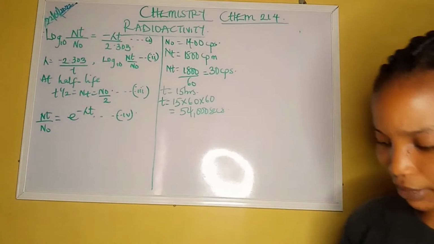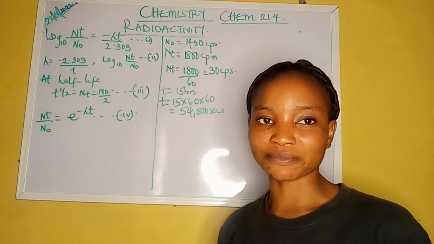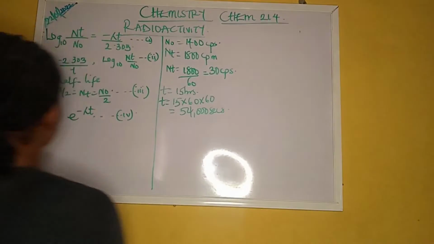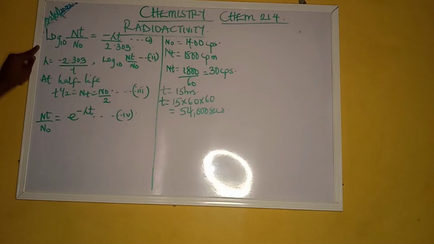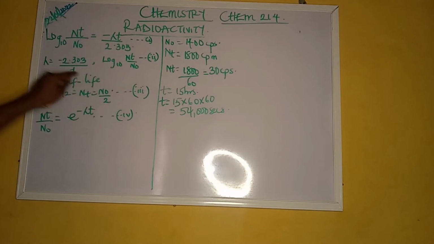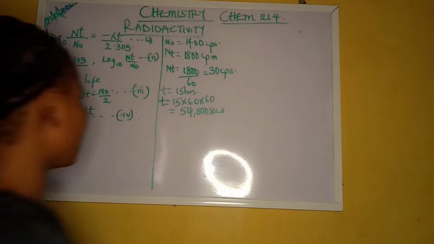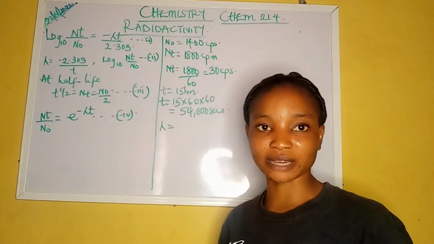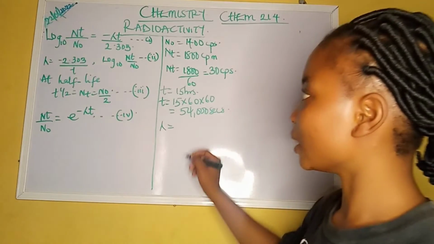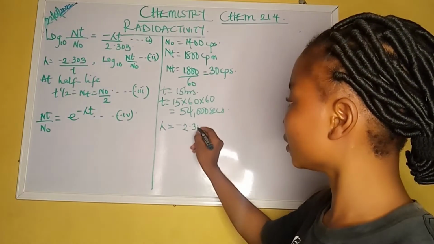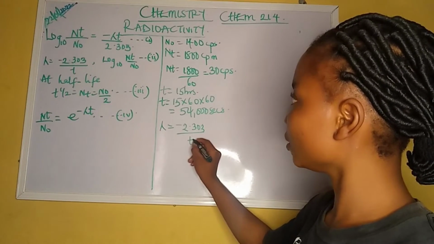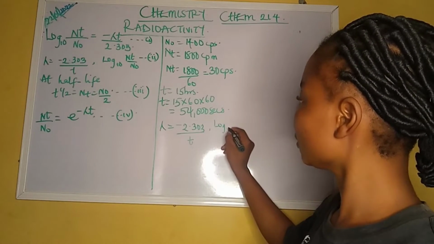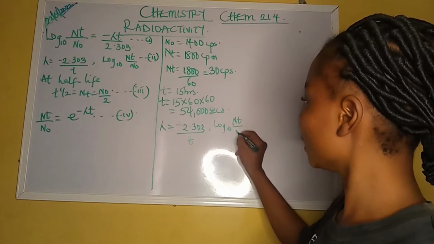But we have to find the half-life of the radioactive element. Now, going through these formulas for the half-life, because we're given the time, let's check what the half-life will be. Before we can get the half-life, we need to get what lambda is. We have minus 2.303 all over t, log 10 of N t over N naught.